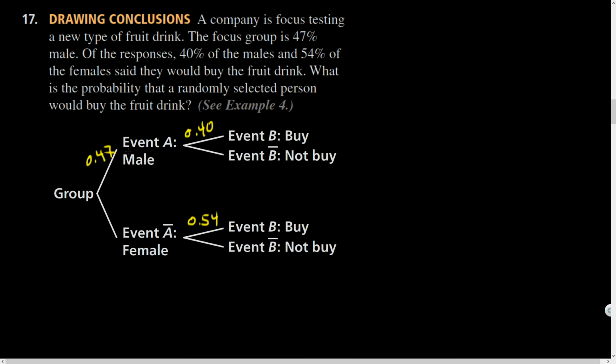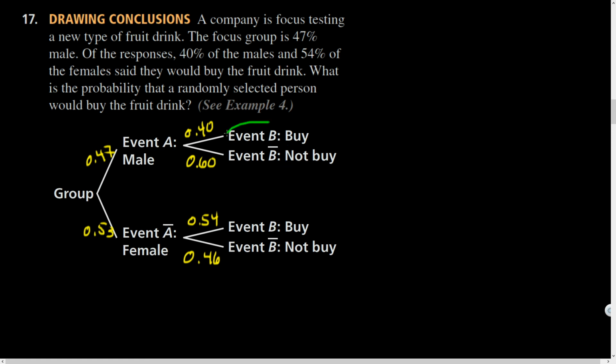So it sounds like their focus group didn't have equal representation here. They've got 47%. I can find the number of females by subtracting from 1, so that's 53. I can find the number of males that did not buy by subtracting 0.4 from 1. Get 60% of males did not buy. And here, this would be 0.46 that did not buy. Okay? And so I want the probability that a randomly selected person would buy the fruit drink.